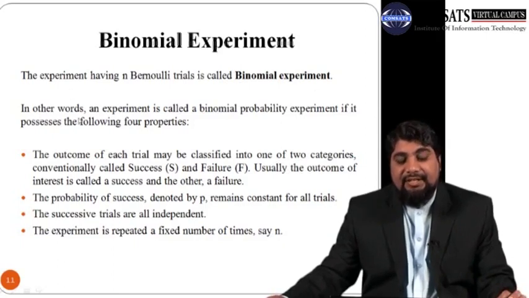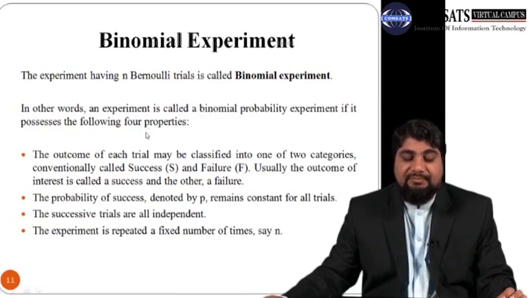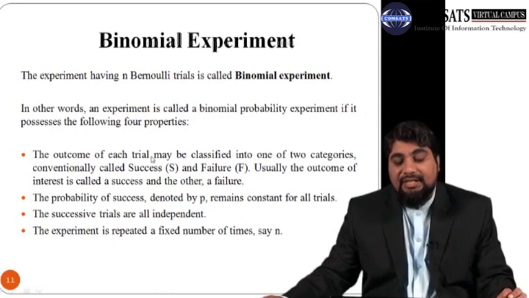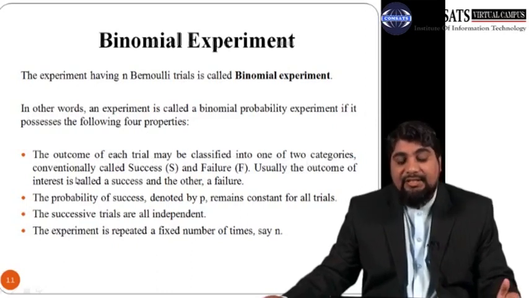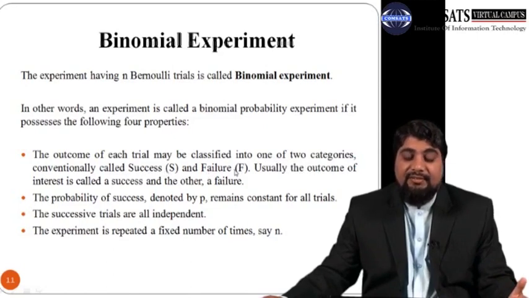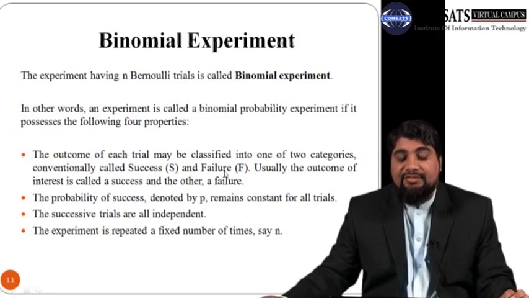In other words, an experiment is called a binomial probability experiment if it possesses the following 4 properties. Number 1, the outcome of each trial may be classified into one of 2 categories. Conventionally, the 2 categories are called success and failure. S is used to represent success and F is used to represent failure.